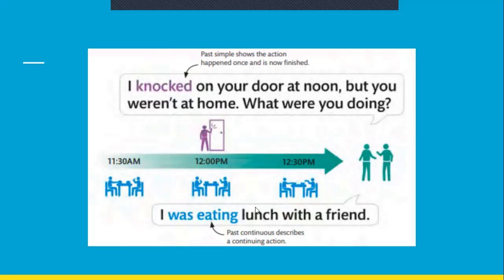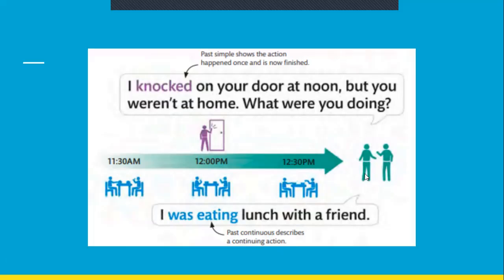And this blue person replies, I was eating lunch with a friend. So he is emphasizing कि मैं काफी लंबी ड्यूरेशन तक, मैं 1 घंटे तक I was eating lunch with a friend. तो उसके बीच में तुम कभी आए होगे मेरे घर जब मैं घर पे नहीं था. I was eating lunch with a friend. Past continuous describes a continuing action.